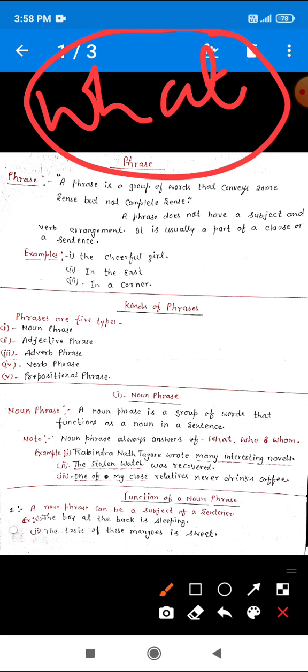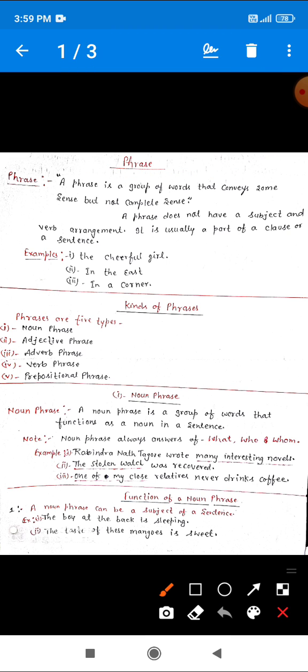So student, those highlighted words, many interesting novels, are a noun phrase. And you can see in those underlined words, there is neither any subject nor any main verb. So this underlined part is a noun phrase. And one more point, dear, I have already told you that a phrase is usually a part of either a sentence or a clause. So you can see this is a part of this sentence.